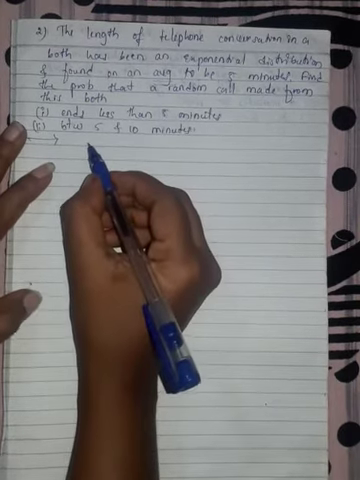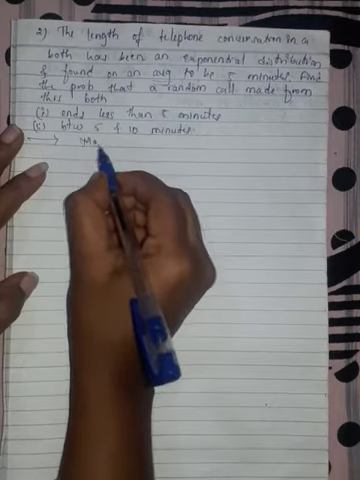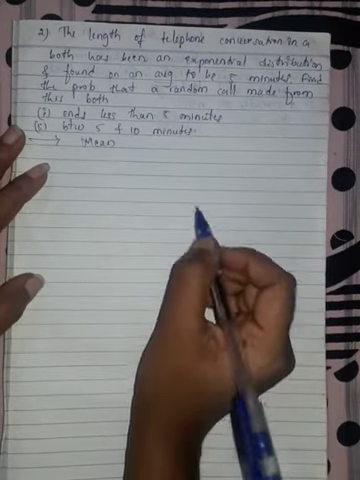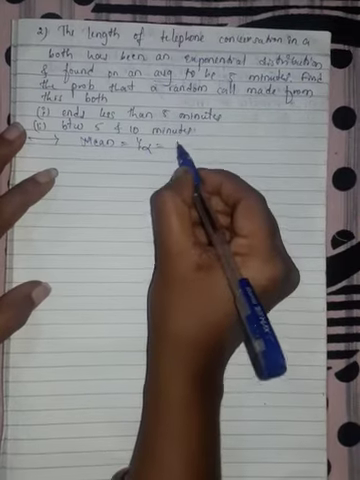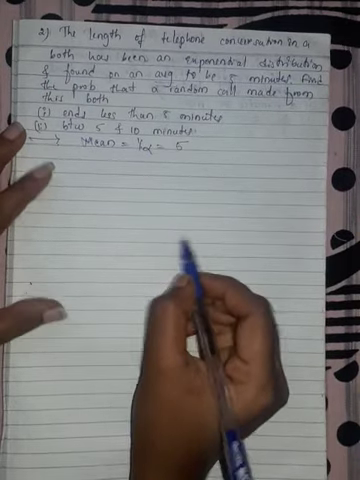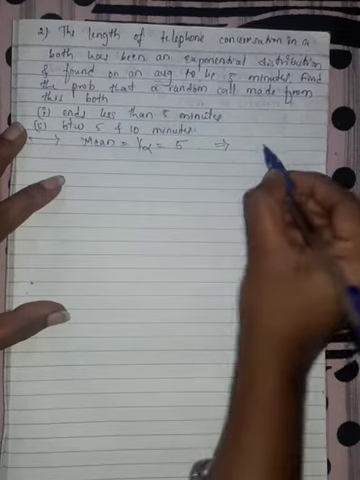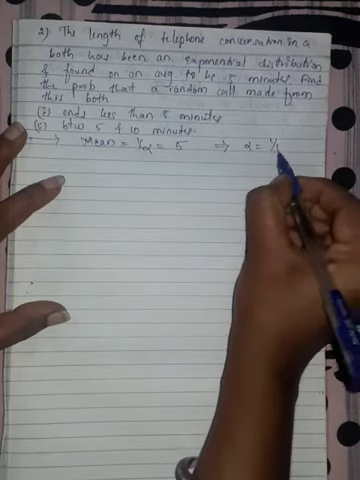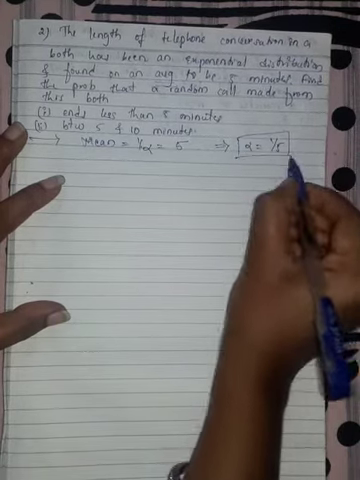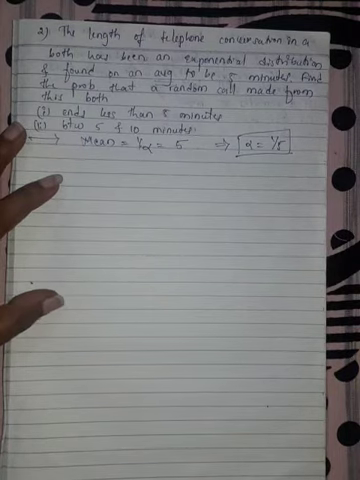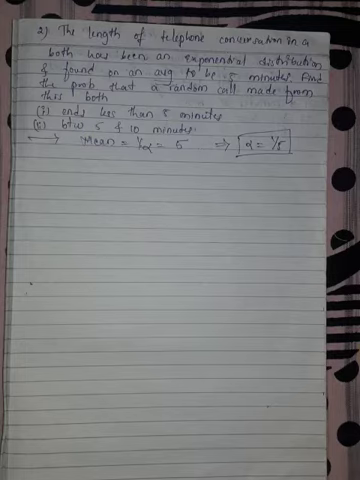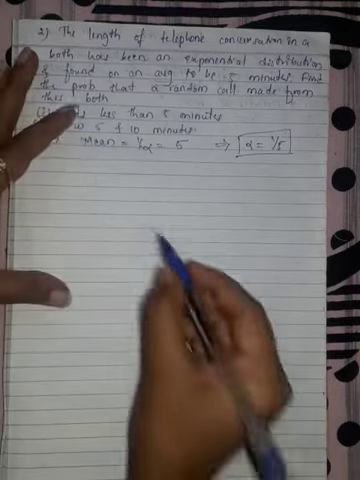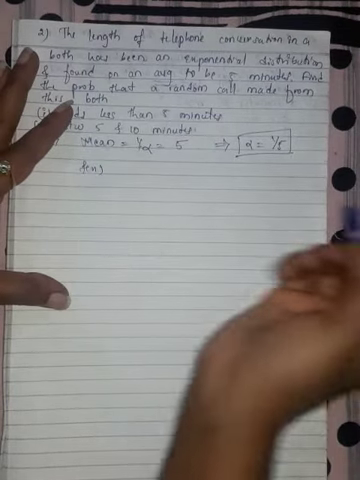So average is nothing but the mean of exponential distribution, which is 1 by alpha, is equal to what? 5 minutes. So 1 by alpha is equal to 5 minutes. From this we can write alpha as 1 by 5. So our alpha is 1 by 5. So what is our exponential distribution? That is, probability density function of exponential distribution. f of x is equal to what?